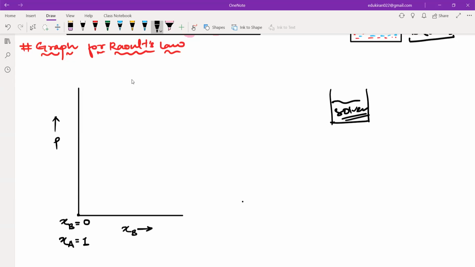Yes, sir. Okay, now if we are having pure solvent, then the pressure will be the vapor pressure of pure A. Yes or no? It will be the vapor pressure of pure A, na? Yes. Right, so this will be P naught A. Correct hai? All of you agree with this? Yes or no? Please tell me. Yes, sir.